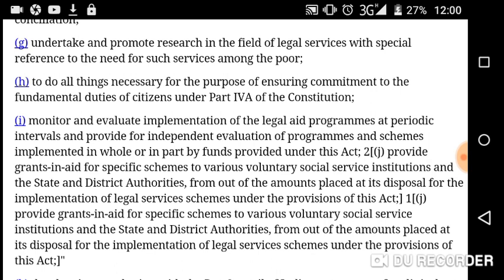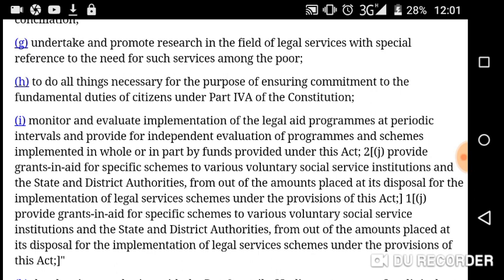Monitor and evaluate implementations of legal aid programs at periodic intervals, and provide for independent evaluation of programs and schemes implemented in whole or in part by funds provided under the Act. 2J, provide grants in aid for special schemes to various voluntary social service institutions.